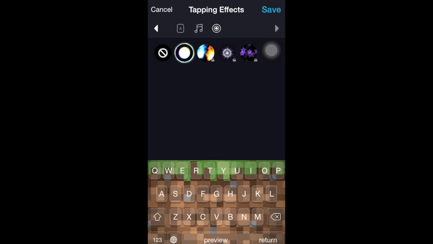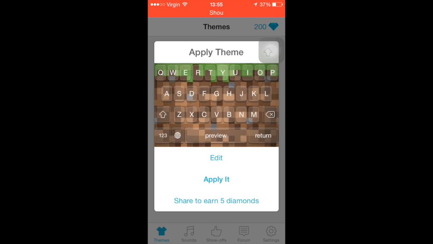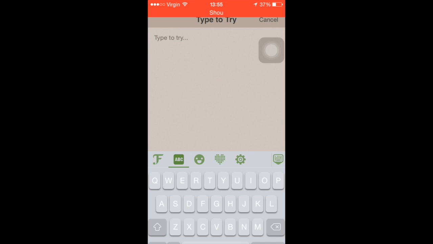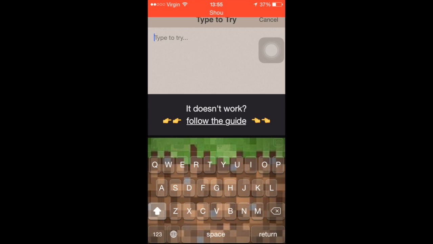Okay, so now you save your keyboard. Let it save. And you apply it. So let's see if it works. See? And now you've got your very own customized keyboard.